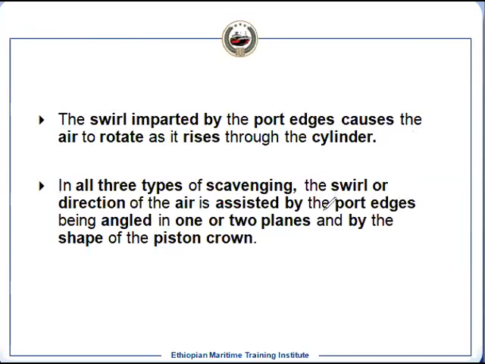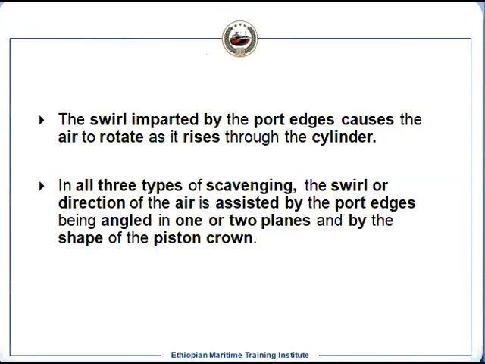This is done in a two-stroke engine by the port edges. So we keep it at an angle, and another way we do that is the shape of the piston crown. We have seen in the piston chapter, we keep different shapes of the piston crown so that it gives us the swirling effect.